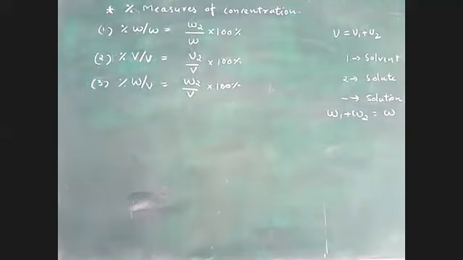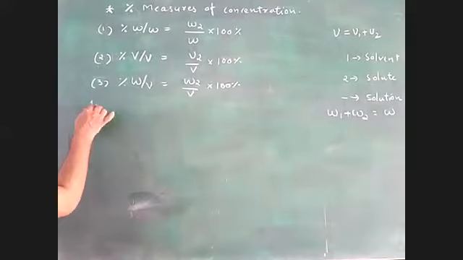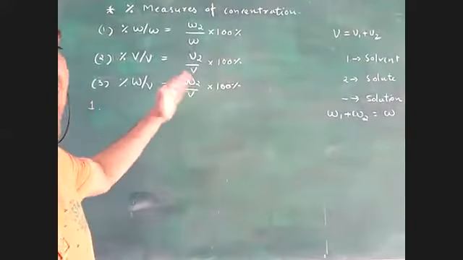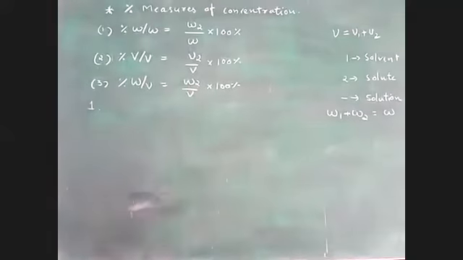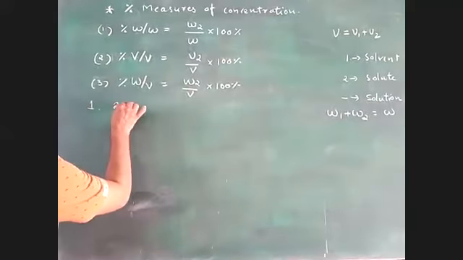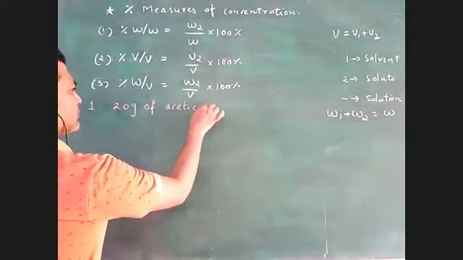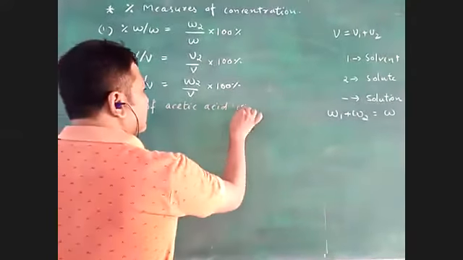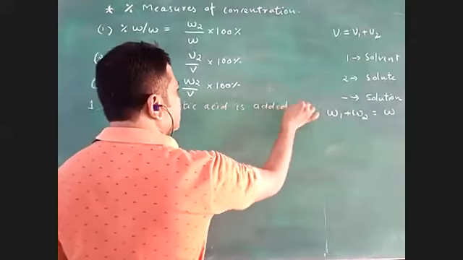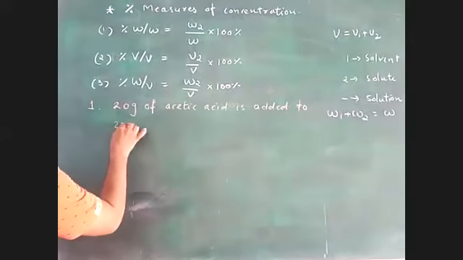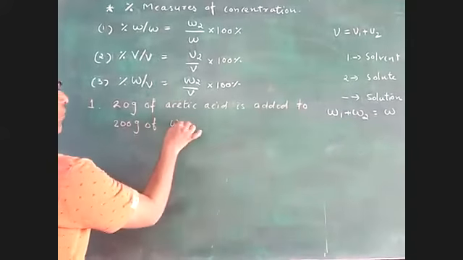Now, with God's name, we are going to talk about the first sum of this topic. I'm writing here: 20 gram of acetic acid is added to 200 gram of water.